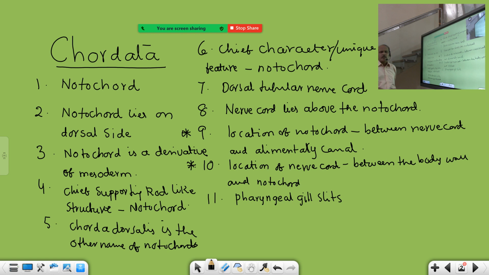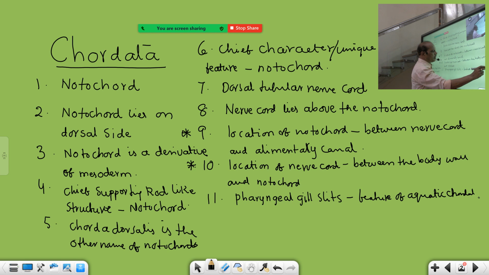In some they are not vascularized; in such a case only water passes through the gill slits in some aquatic organisms. Mainly gill slits are unique features of aquatic chordates, but not terrestrial chordates. Say like that, mainly they are present in aquatic chordates.